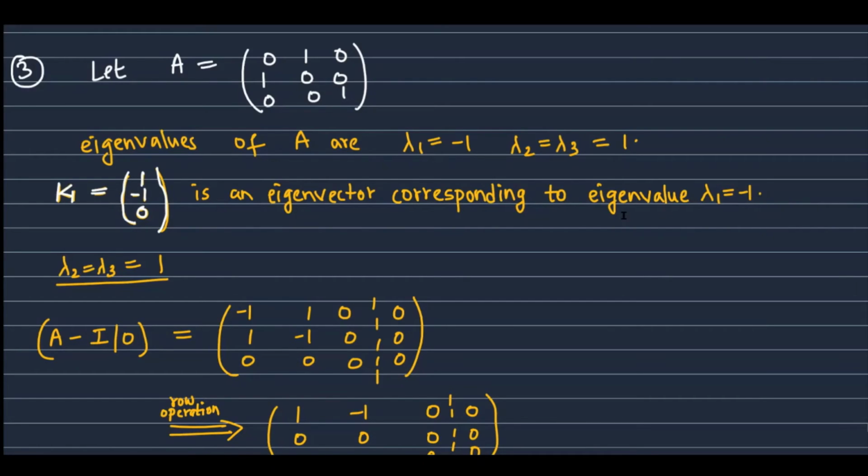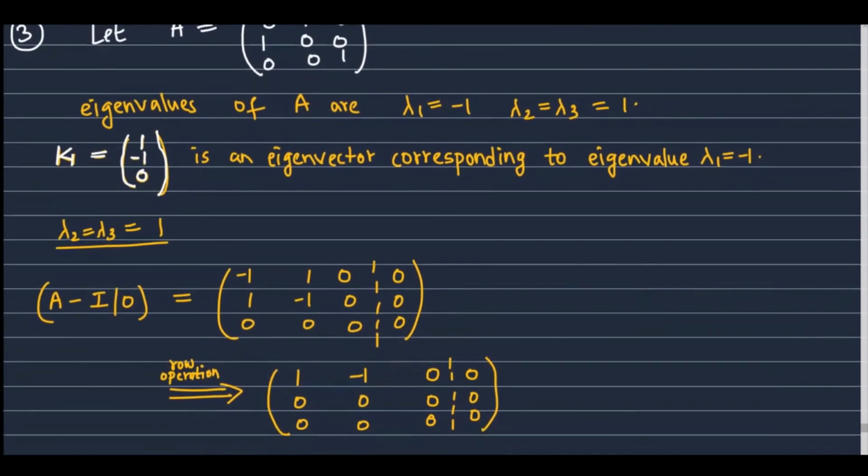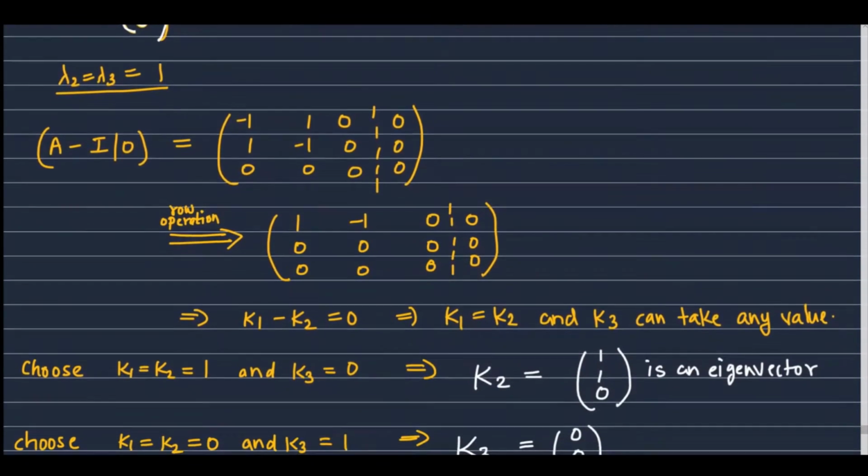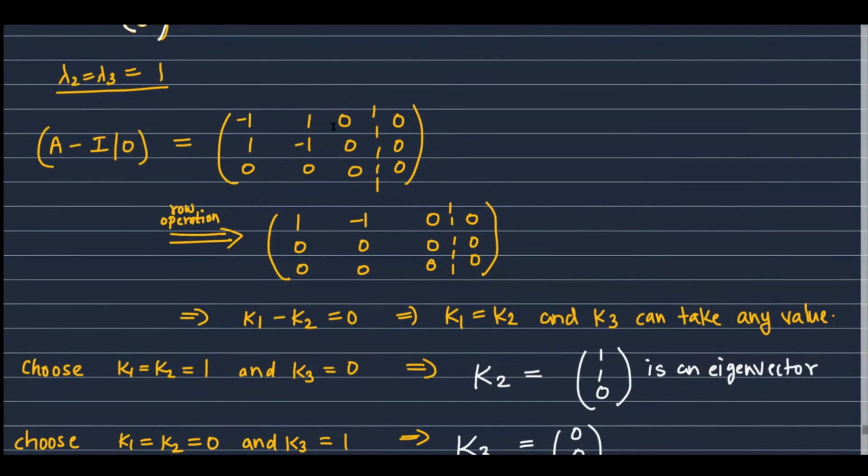Now we have to find the eigenvector corresponding to the repeated eigenvalue, that is 1. So again we will write the augmented matrix, and using Gauss-Jordan elimination, we see that the entries are minus 1, 1, 0, 1, minus 1, 0, 0, 0, 0.